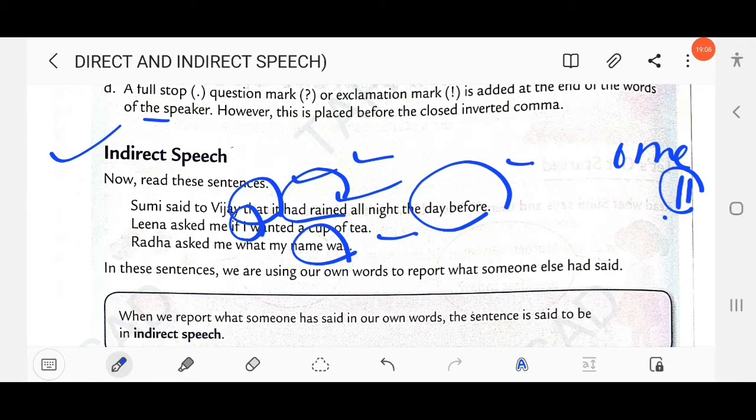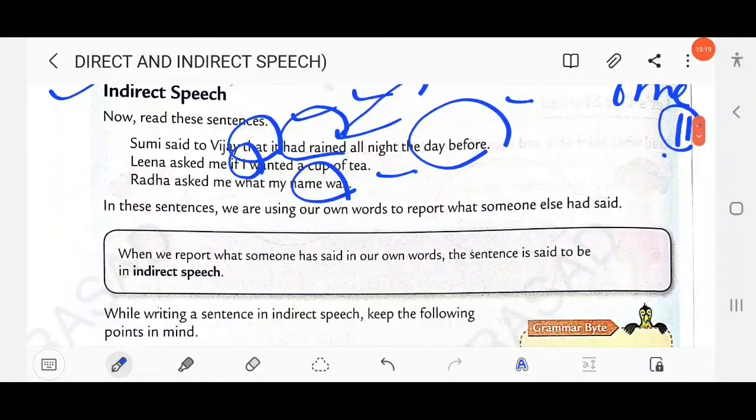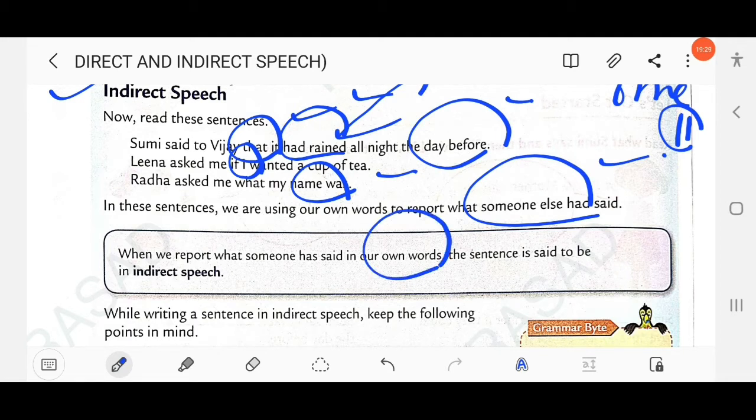In direct there is a simple past, but here past perfect is used. We will discuss in detail what verb forms need to change while changing direct to indirect. So in these sentences we are using our own words to report what someone else had said. When we report what someone has said in our own words, the sentence is said to be in indirect speech. Clear?